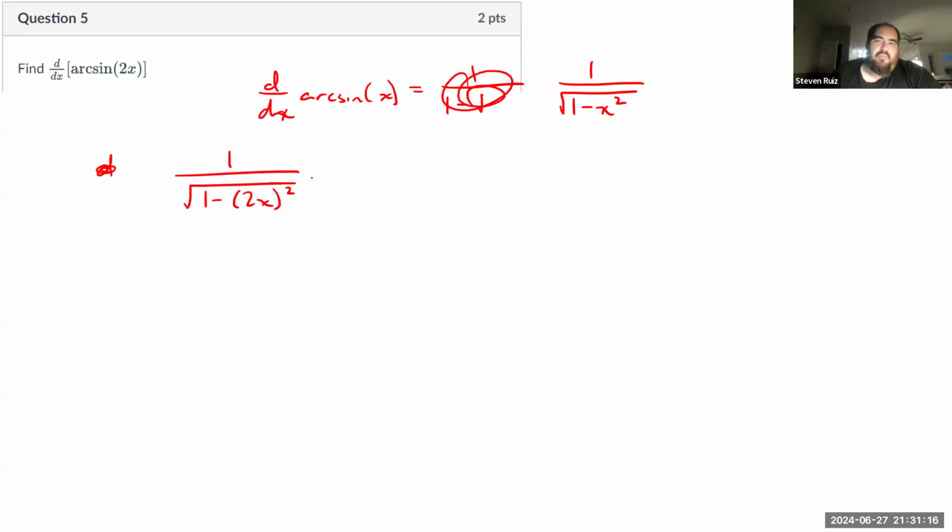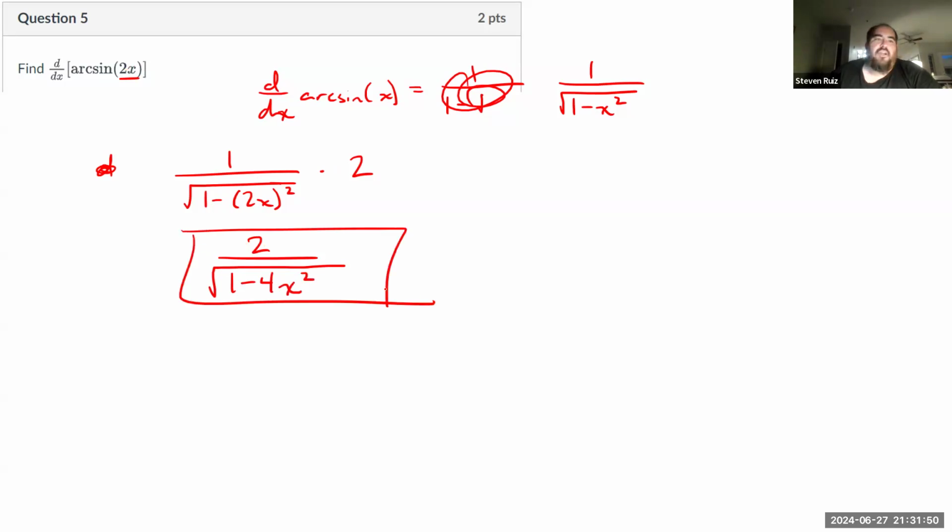So basically, I'm using the chain rule here. I'm taking the derivative of arc sine of 2x with respect to 2x first, which is why I'm leaving this 2x intact. That's the outer layer of the chain rule. The inner layer requires me to multiply this by the derivative of the inside function, 2x, and the derivative of that is 2. So what I have now is 2 over, simplifying what's inside the radical a bit, the square root of 1 minus 4x squared. That should be the complete derivative for the arc sine of 2x.